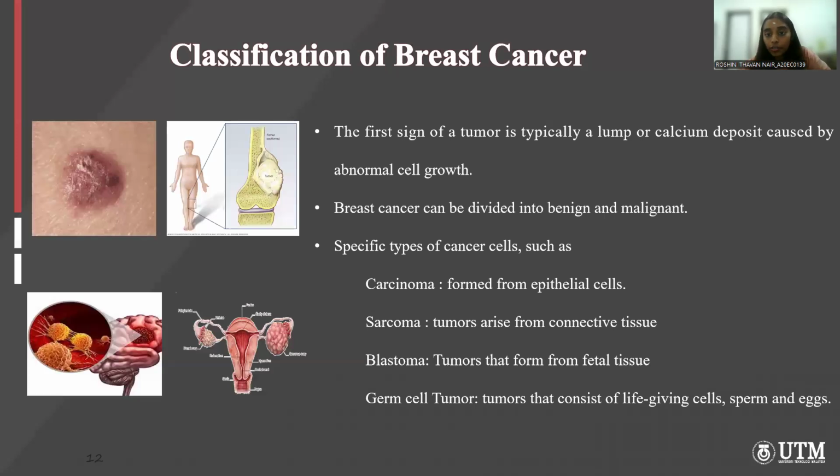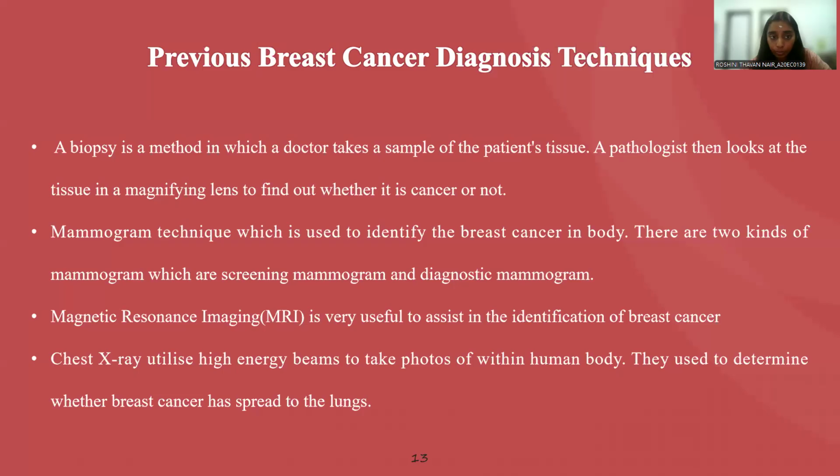So here is the classification of breast cancer. The first sign of a tumor is that it will form a typical lump. It is caused by abnormal cell growth. We have two types of cancer, which are malignant and benign. Here are a few cancer types: carcinoma, sarcoma, blastoma, and germ cell tumor.